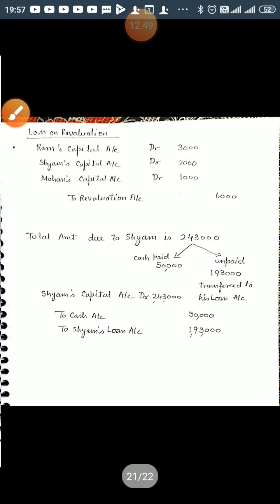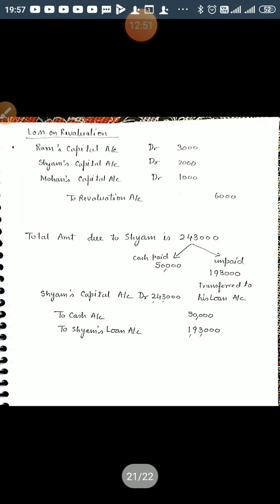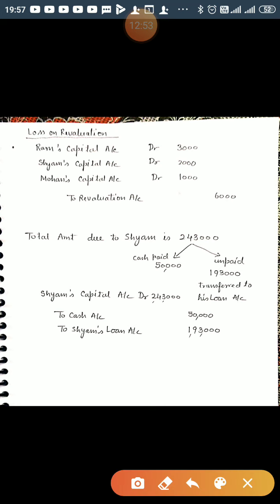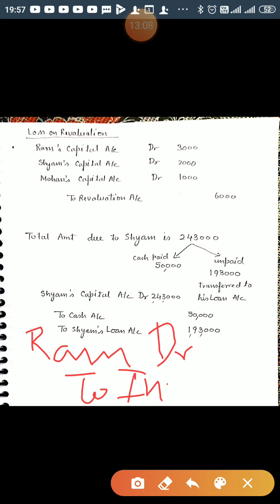So the journal entry, I have forgotten to write that journal entry. The journal entry for that, Ram debit to investment, right?